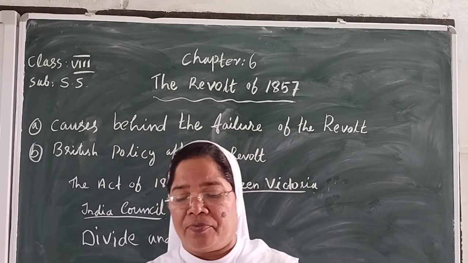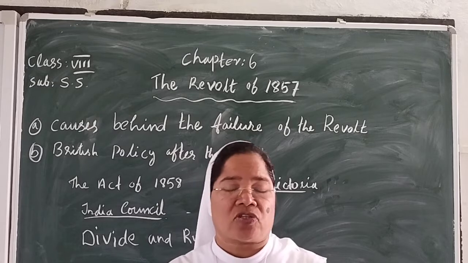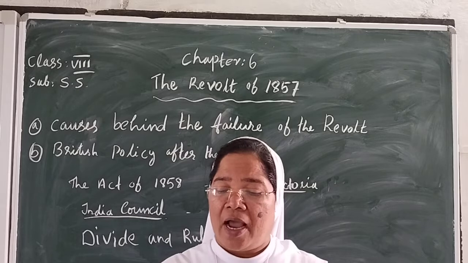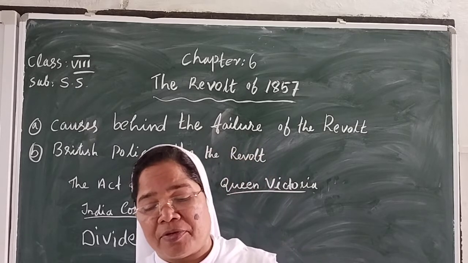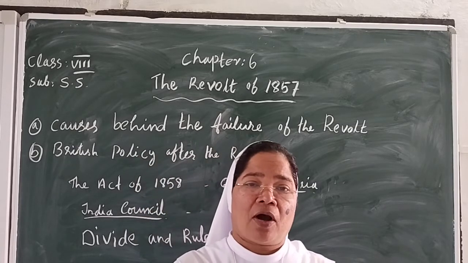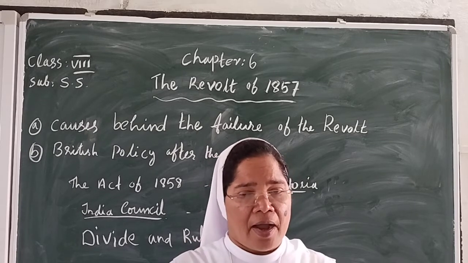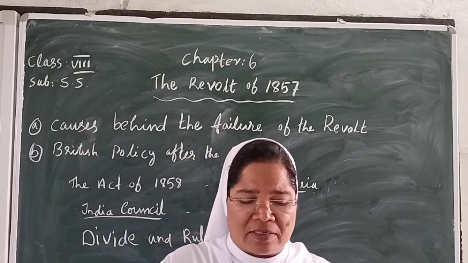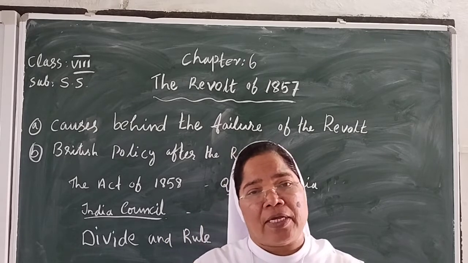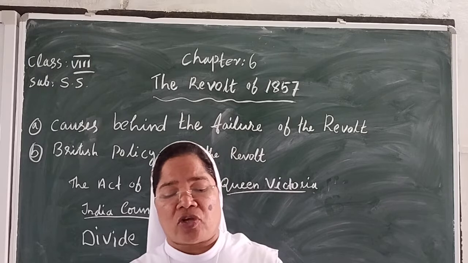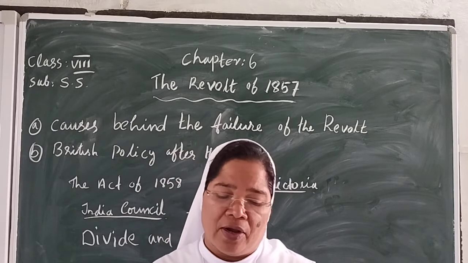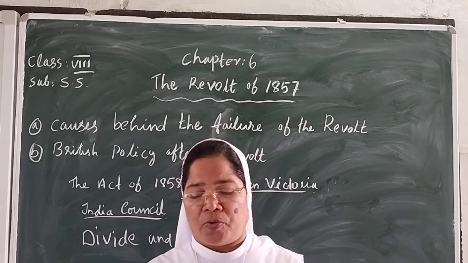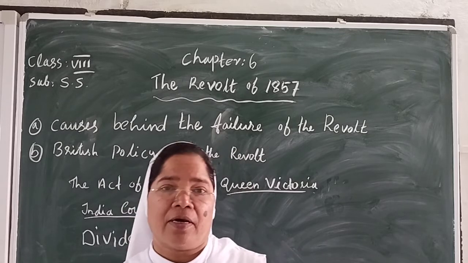Now you have to understand the main points of the revolt of 1857. First we studied the causes of the revolt. Second, we studied the beginning of the revolt, how it started, who was the leader, and who was the suppressor of the revolt. Then today we studied the causes behind the failure of the revolt. And the next point was British policies after the revolt.